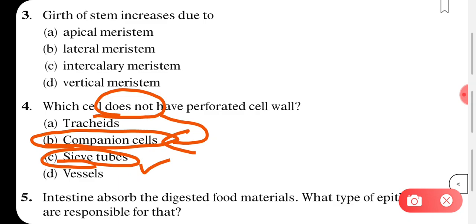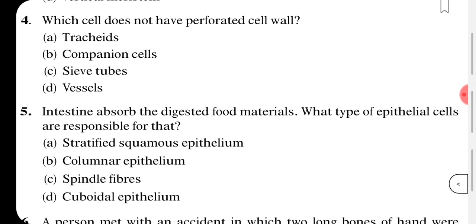Okay, moving on to the next question. Intestine absorbs the digested food materials. What type of epithelial cells are responsible for that?